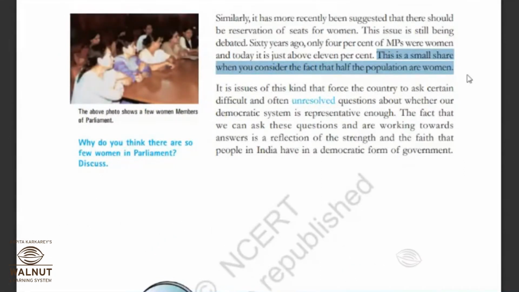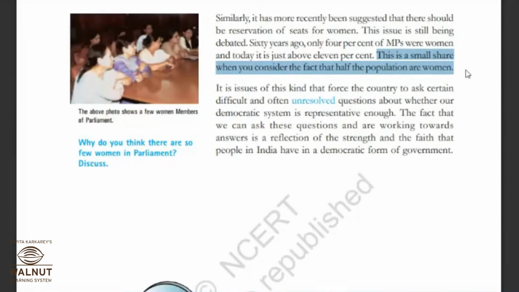Means even though half the population is women, in representation we, or women, have still not got half the seats. The representation is very less compared to the population of women in the country. This is what they want to say. That is why I highlighted this point. This is a small share when you consider the fact that half the population are women. Because we are still only at 9%.